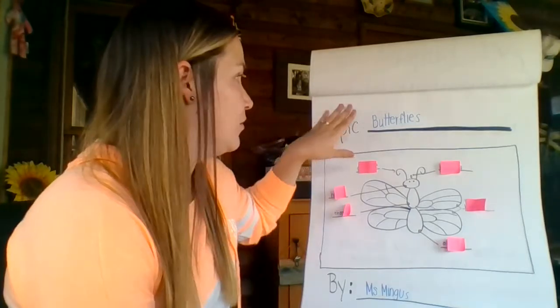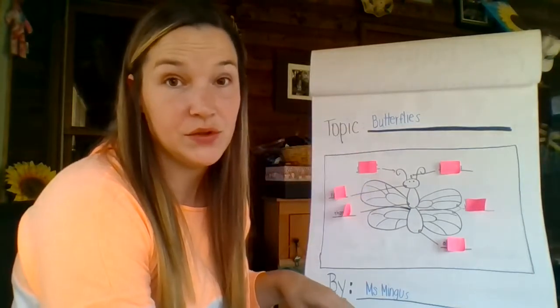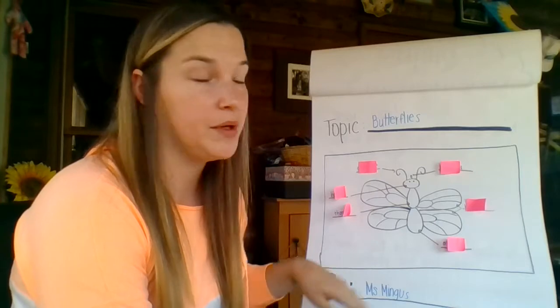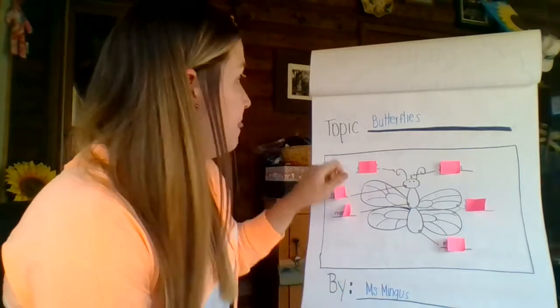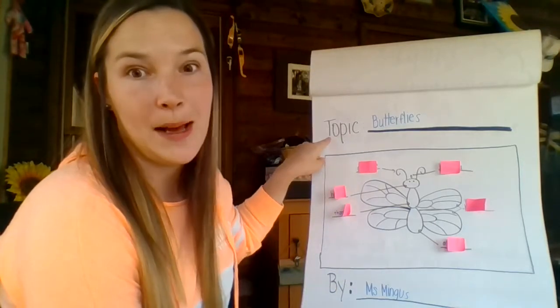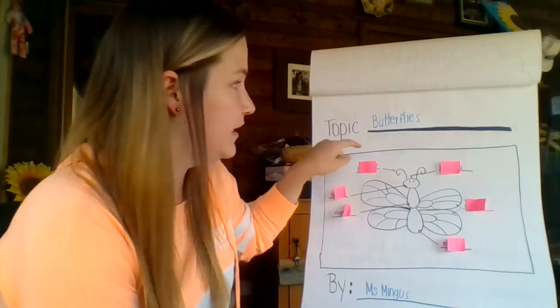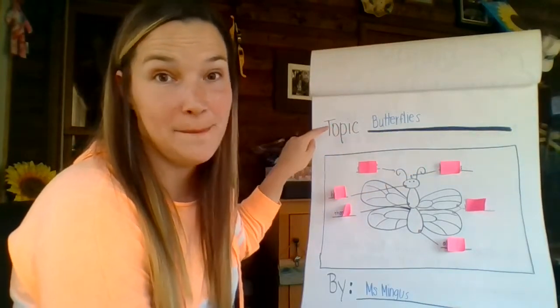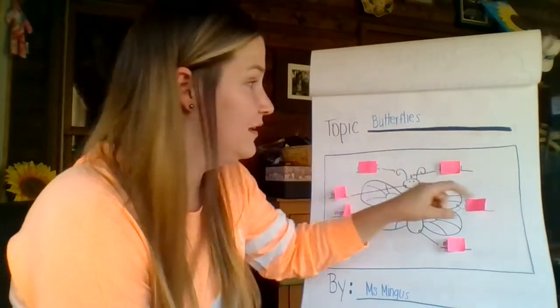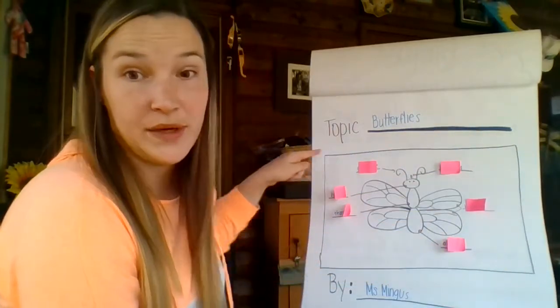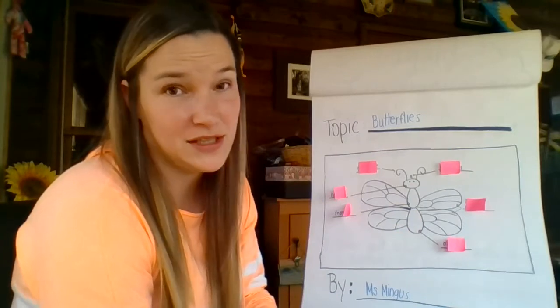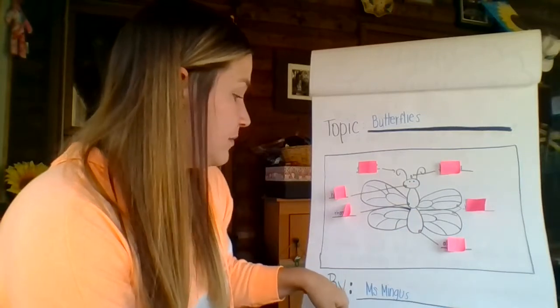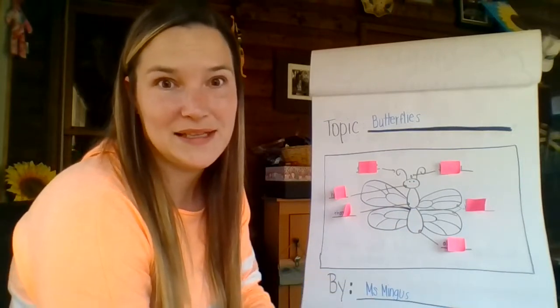And I just took a white piece of paper, okay? So you can do this at home. You can get a piece of notebook paper, just a plain white piece of paper. I need you to write this word topic at the top, okay? And then I just drew a black line. So topic with a black line, okay? I drew a really big square. It's not a perfect square, but that's okay. It doesn't have to be perfect. And then on the bottom, I put by Miss Mingus, okay?